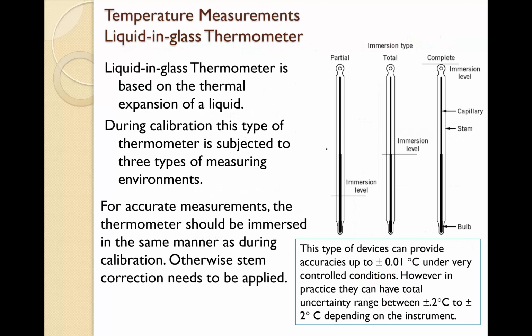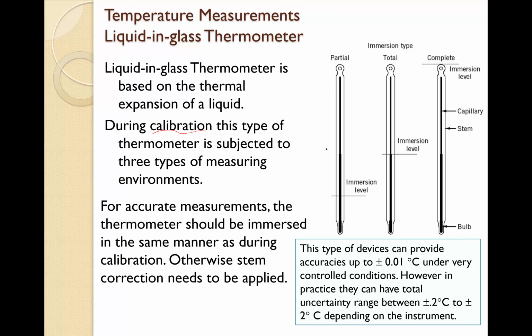So during calibration, this is a very important thing, the calibration. During the calibration, this type of thermometer is subject to three types of measuring environment. So for accurate measurement, the thermometer should be immersed in the same manner as during calibration. Otherwise, stem correction needs to be applied.